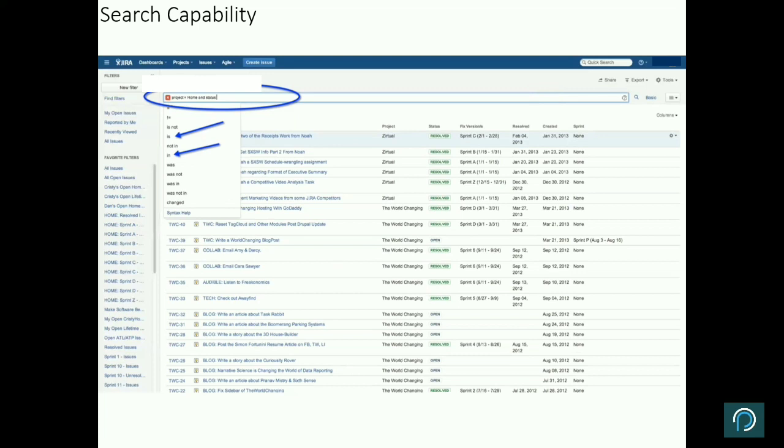All these are very, very important search capabilities. We will see some of these and where they are available, and I would strongly urge all of you to do a lot of practice, because this is a very easy to use tool. The more you practice, the more clarity you will have on this.